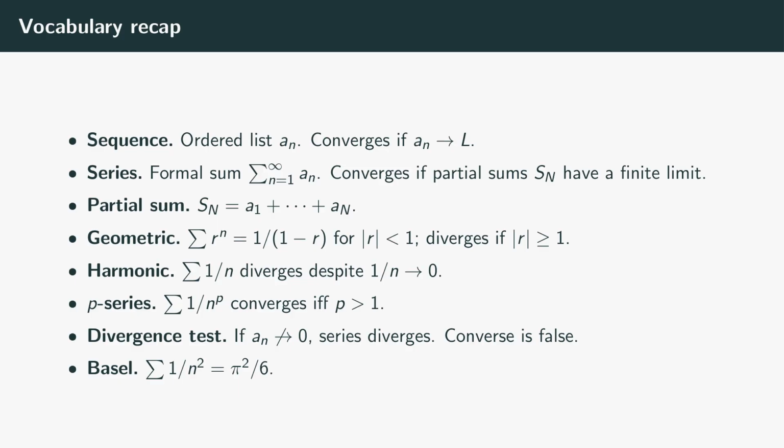Divergence test, if the terms don't go to 0, the series diverges. Necessary, not sufficient. Convergence requires terms going to 0 plus they shrink fast enough. Basel problem. Euler 1735. The sum of 1 over n squared equals pi squared over 6. Just a beautiful landmark. These 8 items are the foundation. Next episode we build the toolkit for deciding convergence.